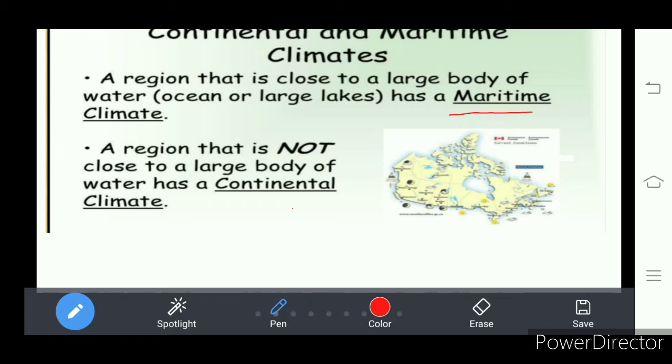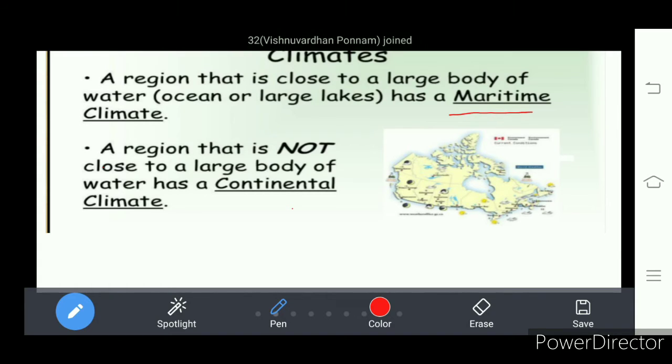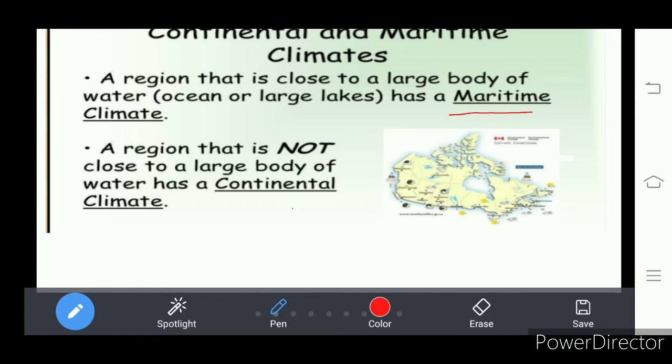In winter, we find low temperatures in the continental climate, whereas the places which are near to the oceans will experience equal temperatures throughout the year in all the seasons. It means in winter, in summer, and in the rainy season, we see more or less equal temperatures recorded.